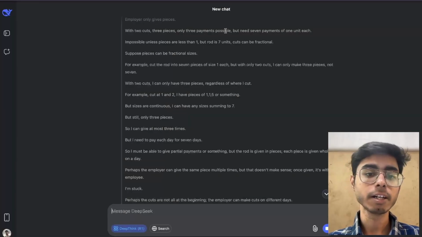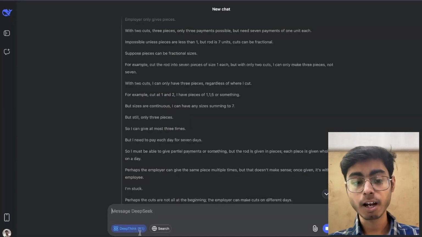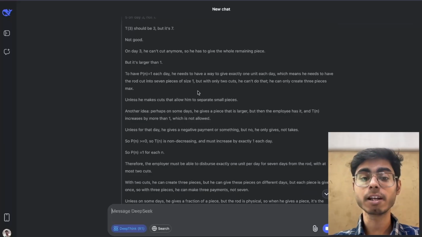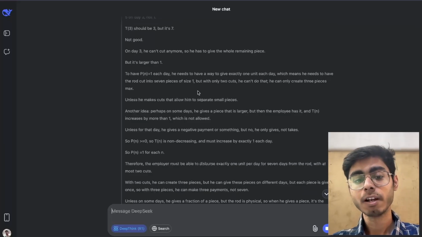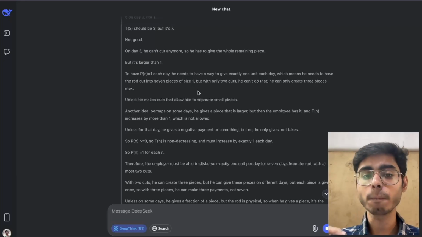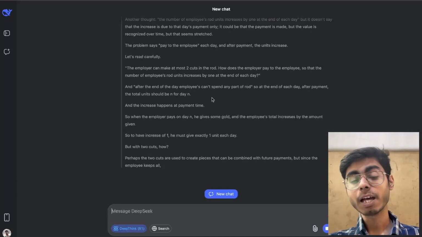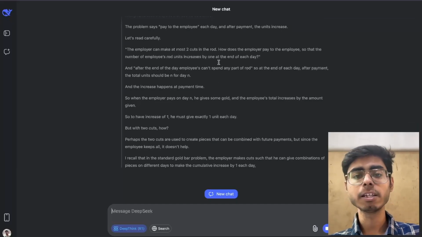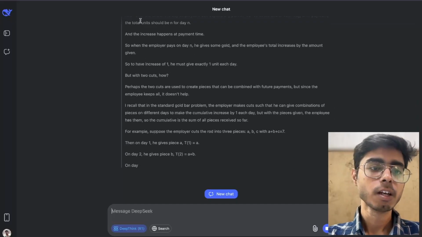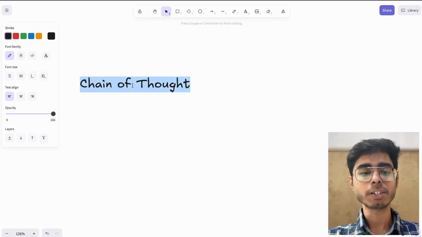But over here in DeepSeek R1, it is actually still thinking before it generates the final output. It wants to go through all of the steps that are possible, the paths that it can take to reach the final solution, and the most optimal solution it will present to us. So that's why we say that this R1 model by DeepSeek and O family model by OpenAI are the smartest. Okay, great. So let's see the next term, which is React.